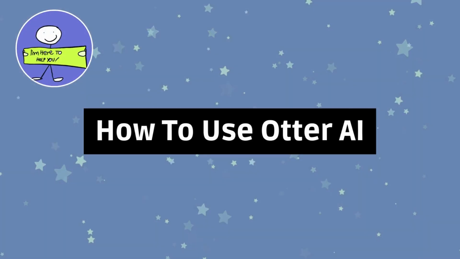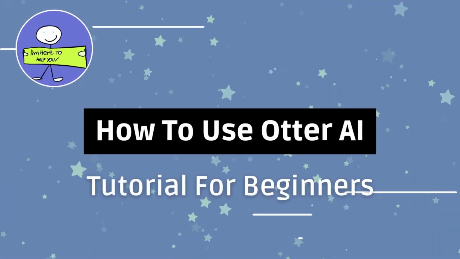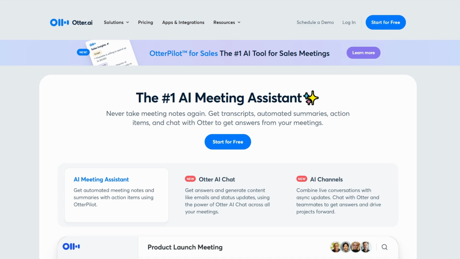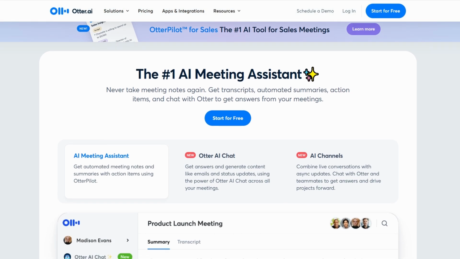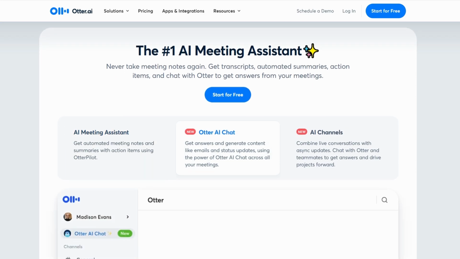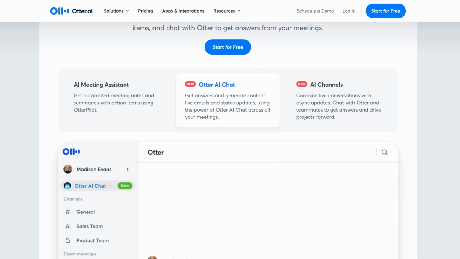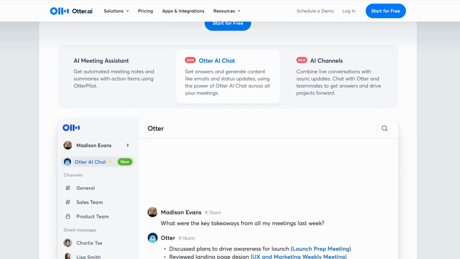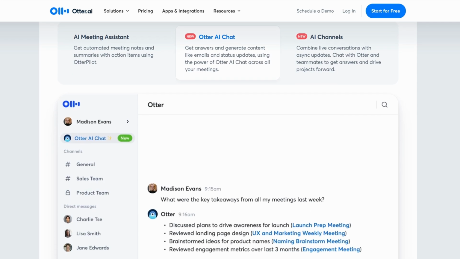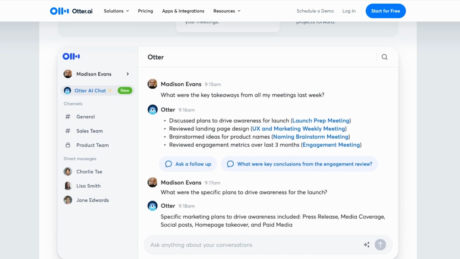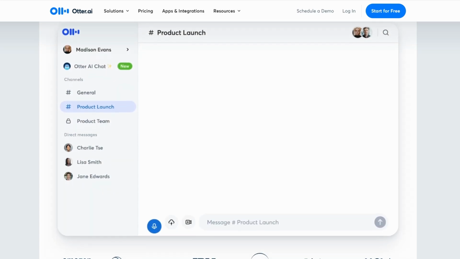Whether you're a student, a business professional, or just someone trying to stay organized, Otter AI is a game changer when it comes to taking meeting notes, transcribing conversations, and keeping track of important details. If you've ever gotten stuck trying to remember what was said in a meeting or sifting through notes that don't make much sense, this is going to make your life so much easier. Let's jump right into it.